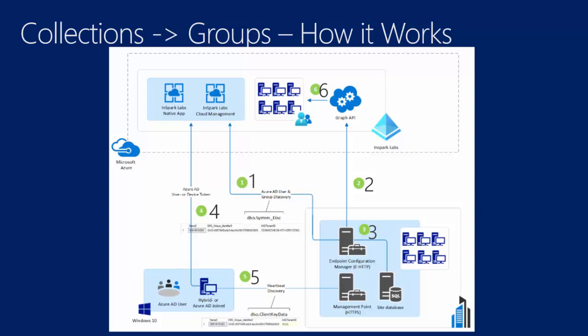Why? Because that's how Config Manager knows that that device is truly one that lives, or that user is truly one that lives, both on-prem and in Azure, so it can be synchronized. And you'll see this more in just a minute.